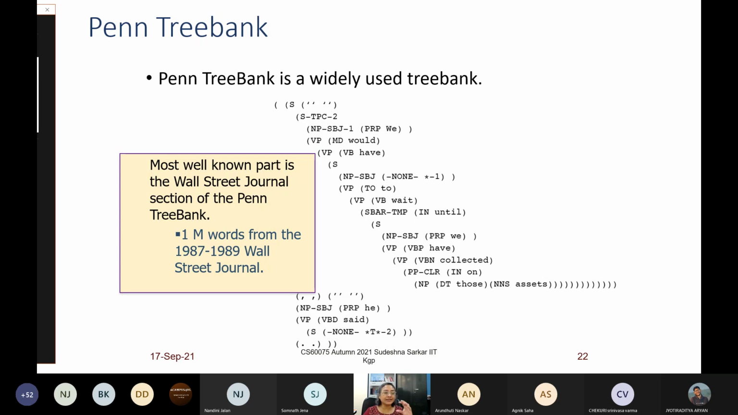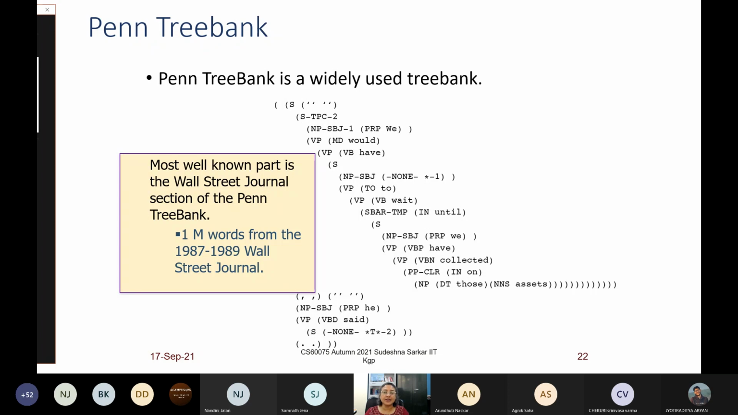So this is a tree written in a bracketed notation. So this sentence here is, I would have to wait until we have collected all those assets. Right? And if you look at this bracketed notation, the first word is the root, and the subsequent arguments are the children for that node. And if you follow this, you can get a tree. I will leave it as an exercise to pictorially draw the tree from this bracketed notation. And if you are having some difficulty, we will take it up in the next class.